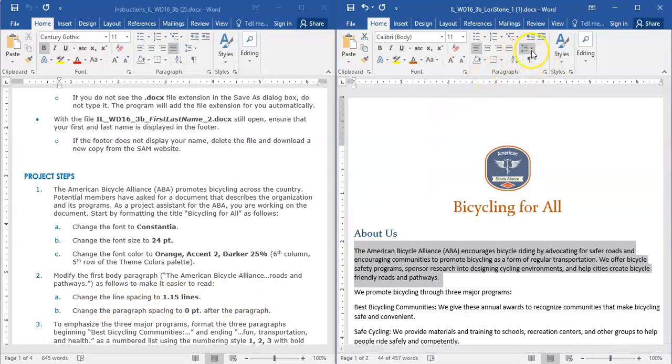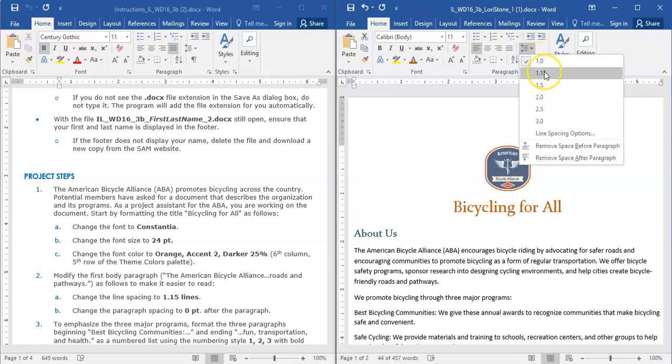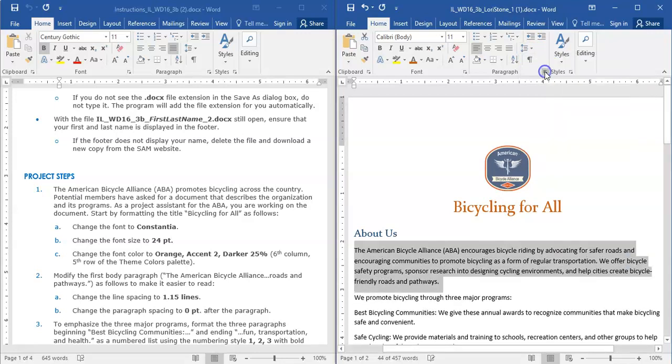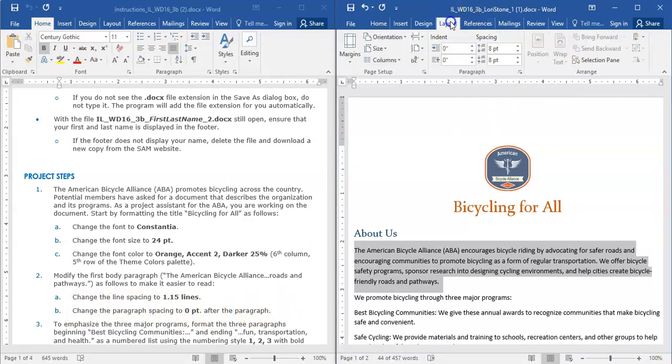So we're going to come up here to line and paragraph spacing and select the 1.15 spacing. Change the paragraph spacing to 0 points after the paragraph. Okay, we go to layout, spacing after the paragraph, 0.